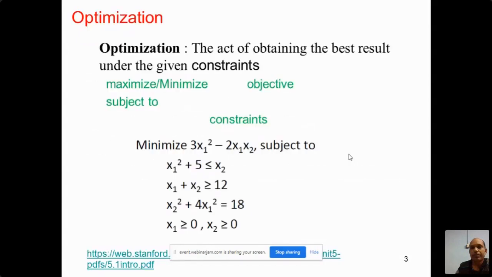Now, in basic optimization, if you define optimization, as you all know, we optimize a function, meaning we find the maximum or minimum for any particular objective or function. Here we try to get the best.